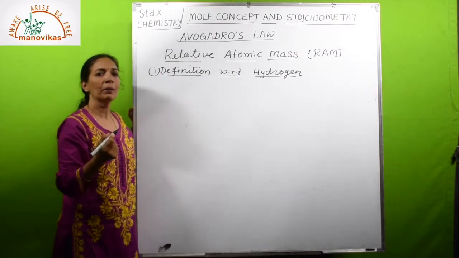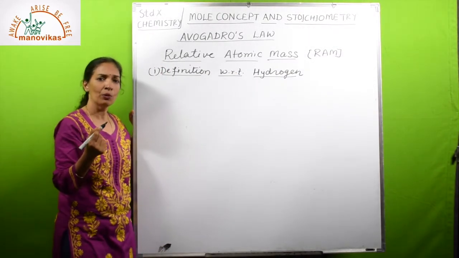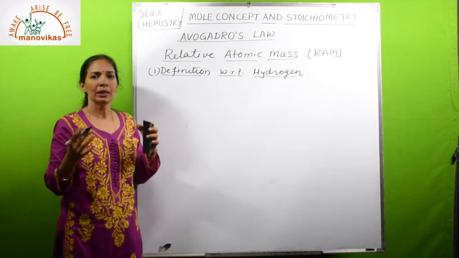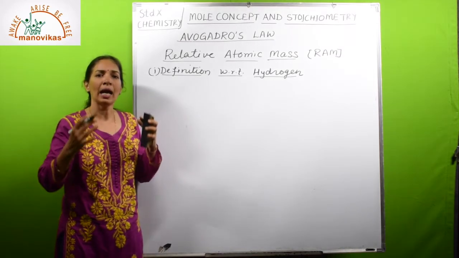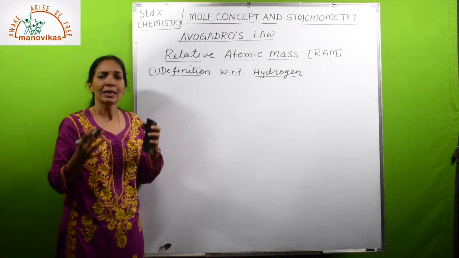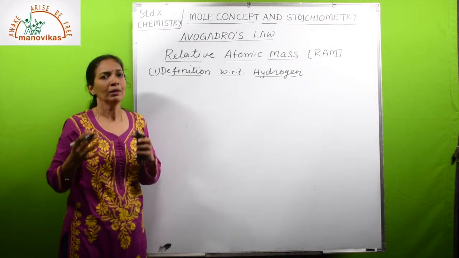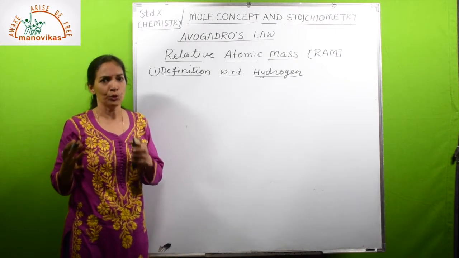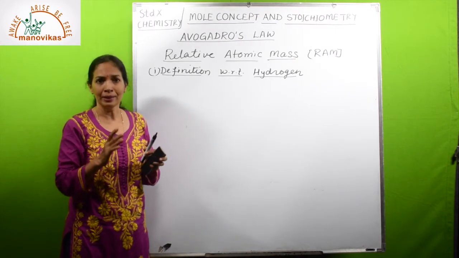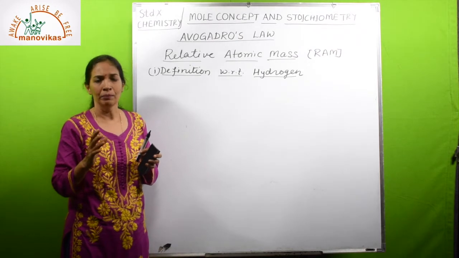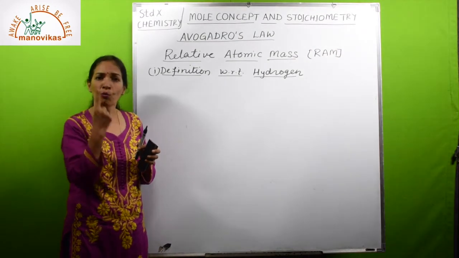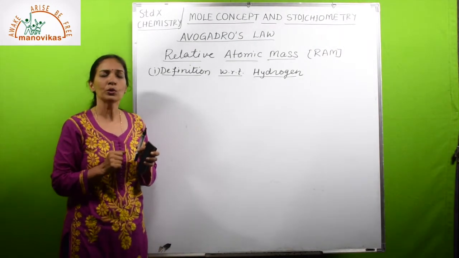This is a number which tells how many times an atom of an element is heavier than one atom of hydrogen whose mass is taken as a unit.